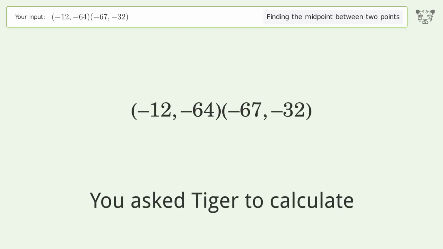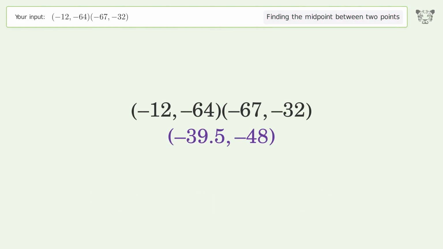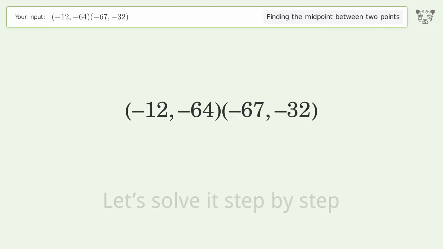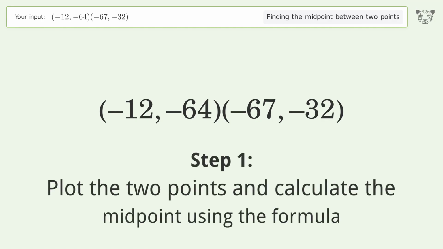You ask Tiger to calculate. This deals with finding the midpoint between 2 points. The midpoint between the 2 points is negative 39.5, negative 48. Let's solve it step by step. Plot the 2 points and calculate the midpoint using the formula.